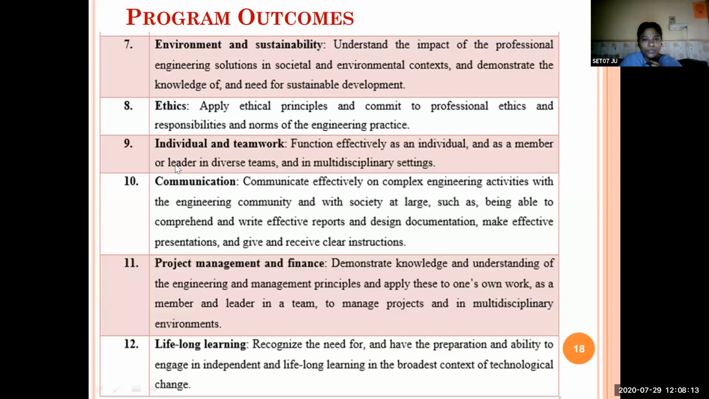And the ninth program outcome is individual and teamwork. While doing the course itself, you will do so many labs and so many projects, and you will be in so many teams and clubs, so that you will automatically get teamwork. You will be capable of doing any work along with the team, and you will have your individual skills. So the ninth program outcome is developing individual and teamwork capabilities within the engineering students.